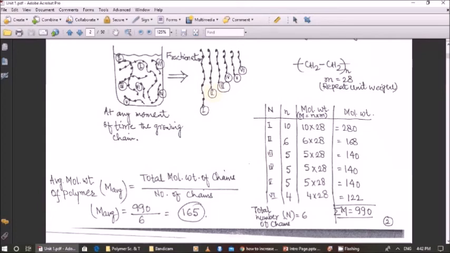So there is no question of average molecular weight in case of water because all the molecules are of the same size, but in case of polymer, since the chains or molecules are of different molecular weight, we have to express the molecular weight of the polymer as the average molecular weight.